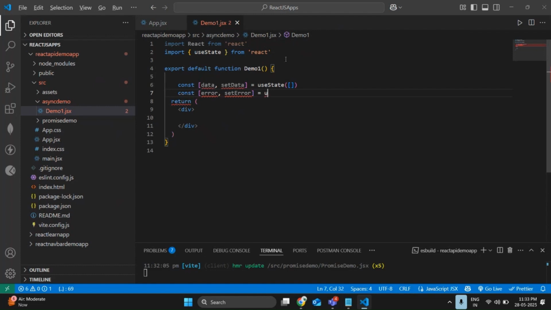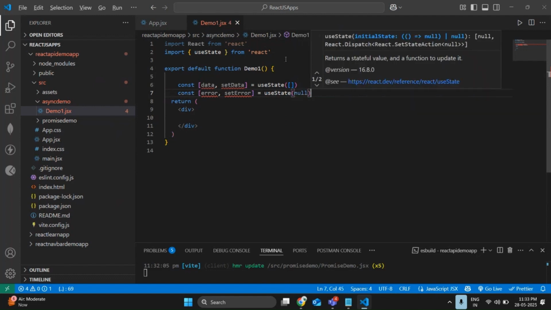is equal to useState of null. I'm not going to store any error message by default.